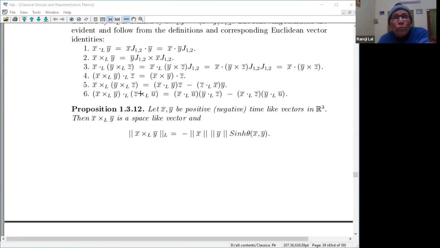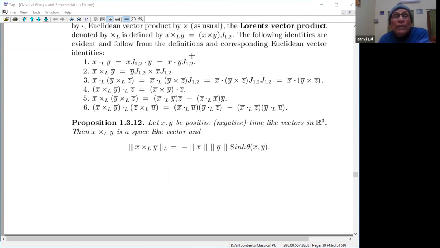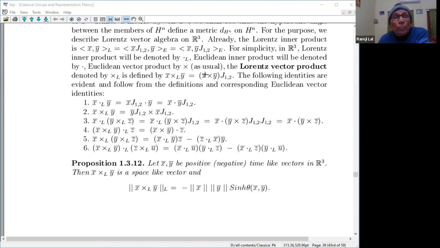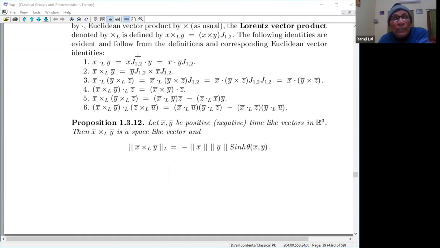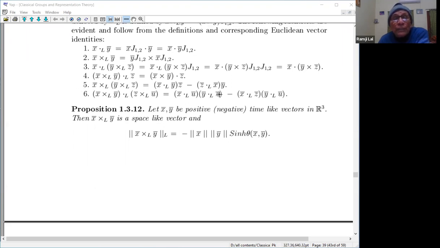It follows from the usual vector algebra. The identity, the relationship between the cross product and the dot product is already given here. So you can easily see that all these things are there. I have written them here, and maybe these things will be sent to you, so you can see, and this will be used in proving certain things.